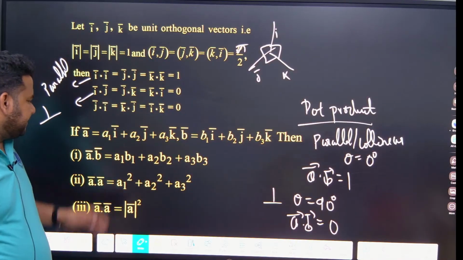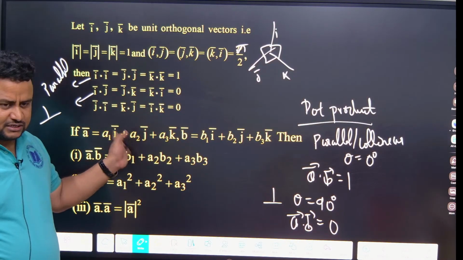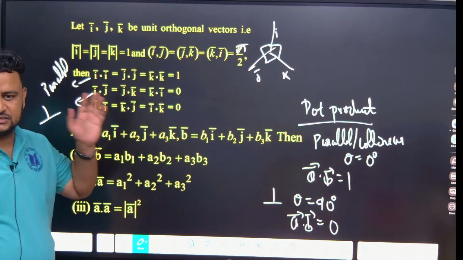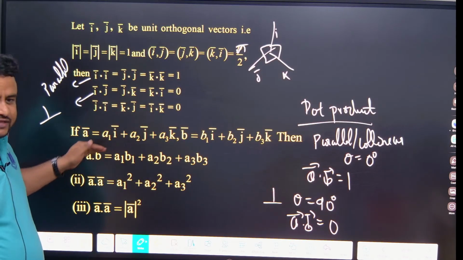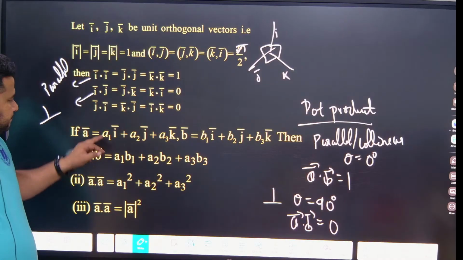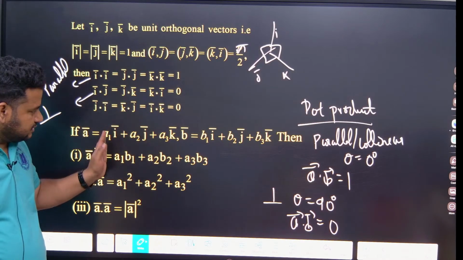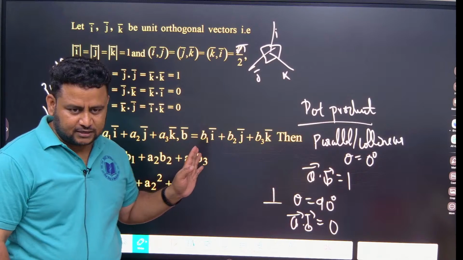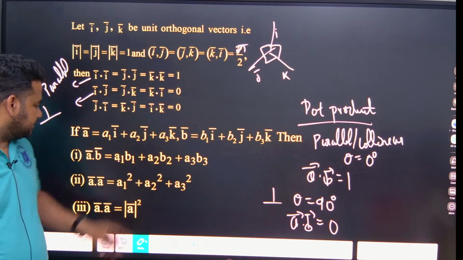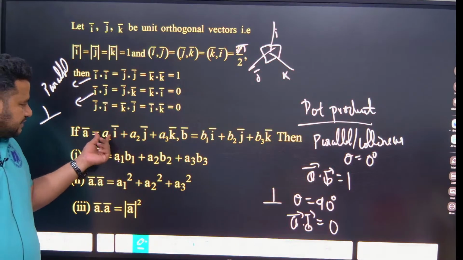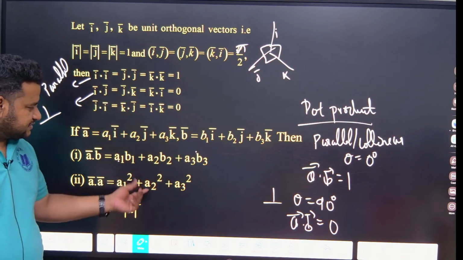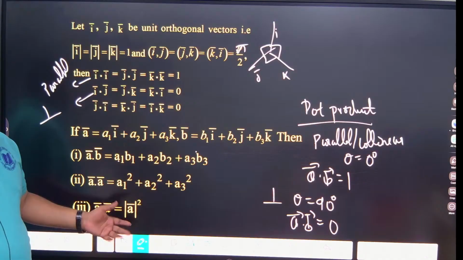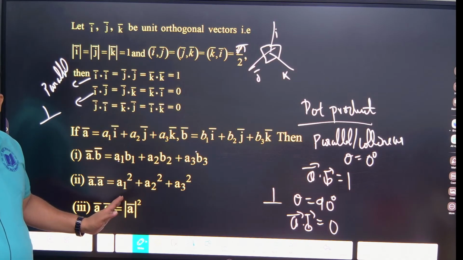Suppose two vectors A and B are given. A is given as A1, A2, A3 along with the coordinate axes i, j, k, and B is given as B1, B2, B3. So if they give it like this and you want to find A dot B, what will you do? Multiply the corresponding axis coefficients, that is A1 B1, A2 B2, A3 B3. Understood how to find the dot product? A dot A means A1 square plus A2 square plus A3 square. A dot A can also be written as modulus of A square, the same as A into A. Getting it?